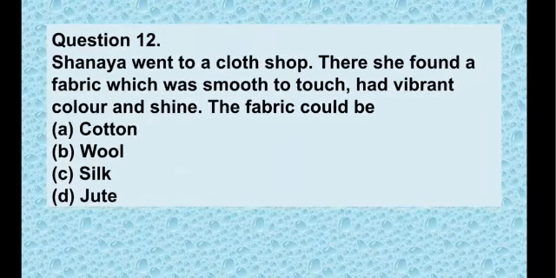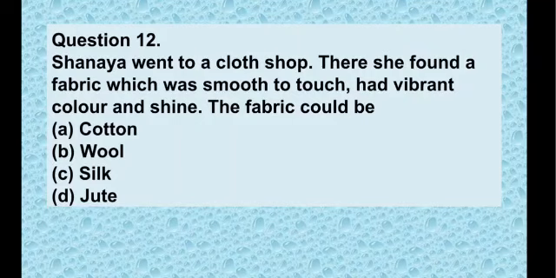Now we have question number 12. Shania went to a cloth shop. There she found a fabric which was smooth to touch, had vibrant colors and shine. The fabric could be, you need to help Shania to identify the fabric. And your options are option A cotton, option B wool, option C silk, and option D jute.